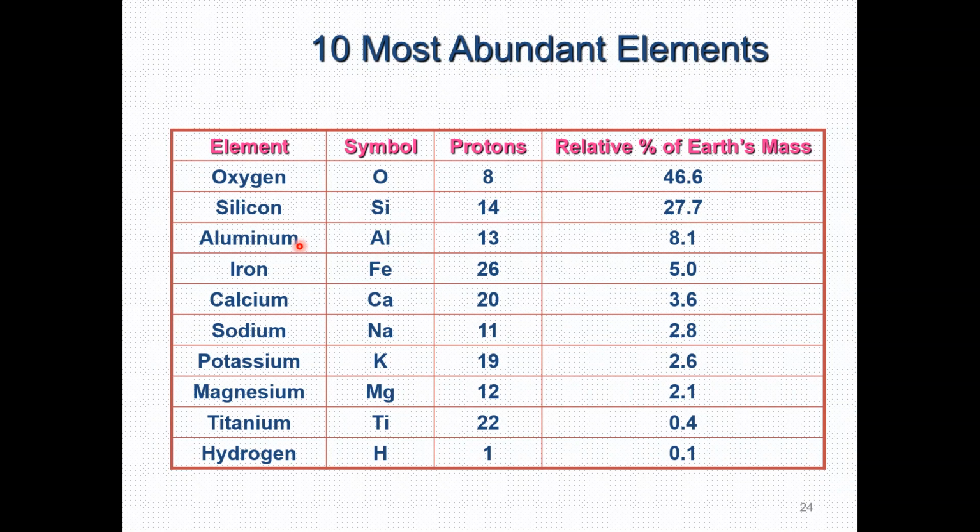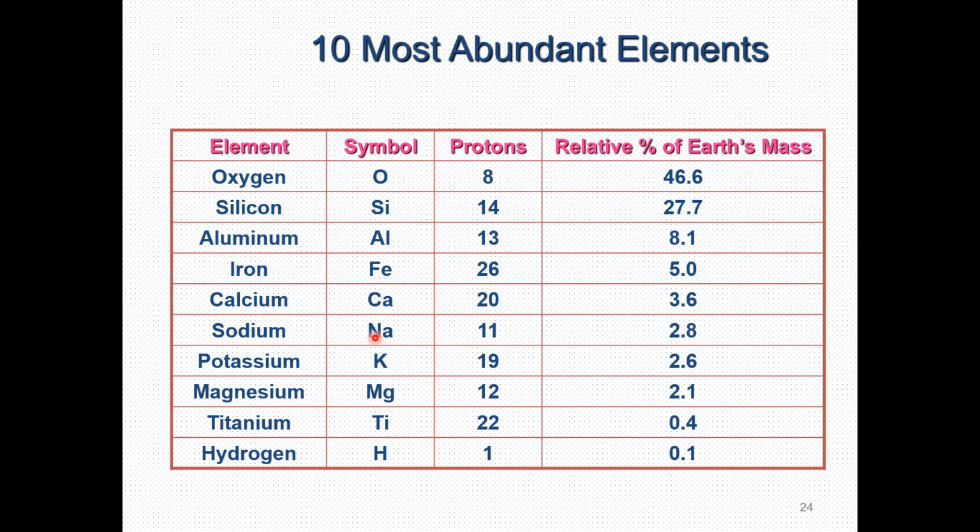Then we have number three, aluminium. The symbol is Al, the number of protons is 13, and its relative abundance in the earth's mass is 8.1. At number four we have iron. The symbol is Fe, the number of protons is 26, and its relative percent of the earth's mass is 5. Then we have calcium. The calcium symbol is Ca, the number of protons is 20, and the relative percent of the earth's mass is 3.6.